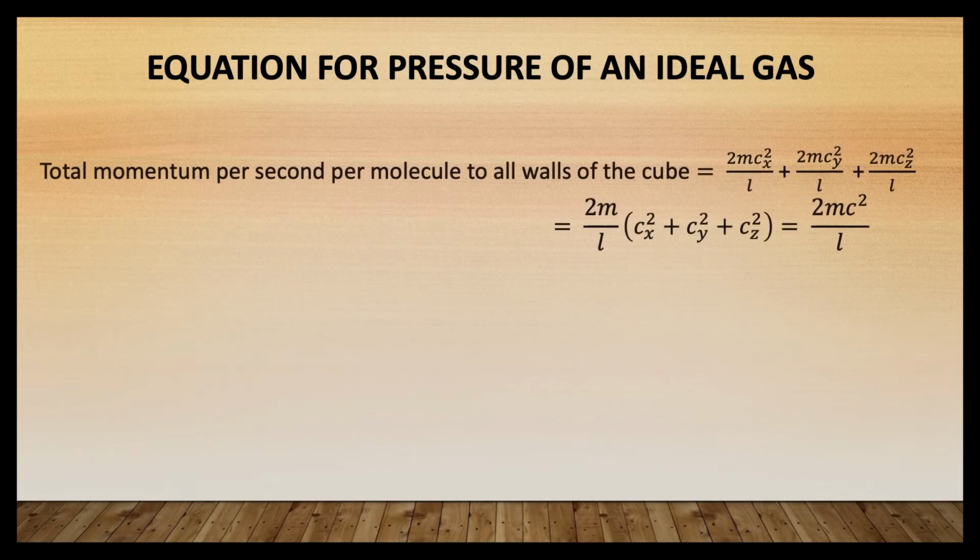So, the total momentum per second per molecule to all the walls of the cube will be equal to 2mcx² divided by L plus 2mcy² divided by L plus 2mcz² divided by L, which is equal to 2m divided by L into (Cx² + Cy² + Cz²), which can be written as 2mc² divided by L.